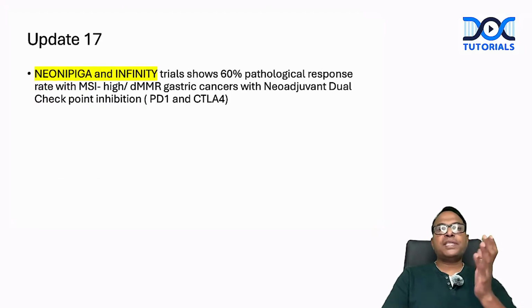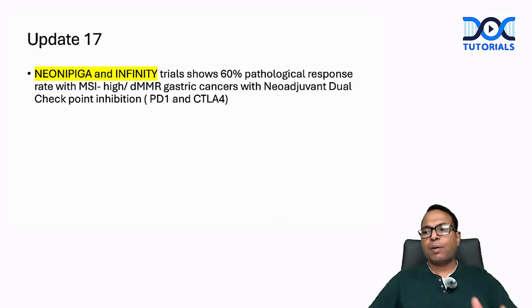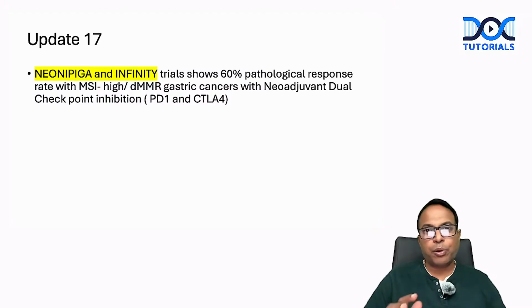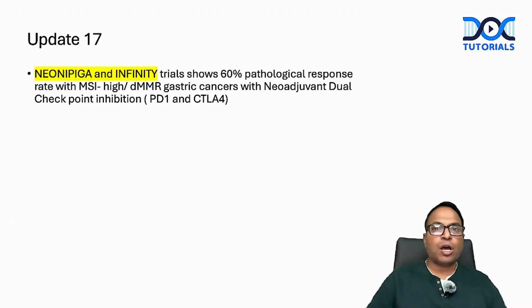So, the new NIPIJA and Infinity trial. See, this is a problem with the new editions. When the new edition comes, they will start to publish. These oncology people, their main job is to do some study and publish that. Whether it is useful or not useful, they will publish it and it will come in the book.